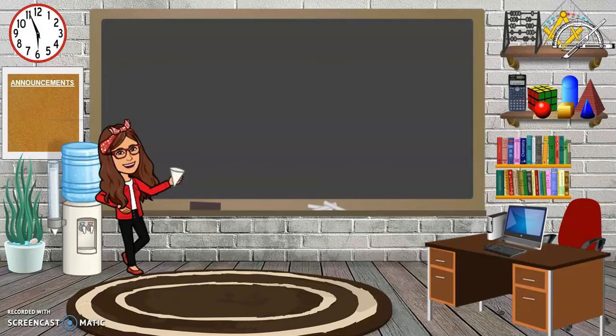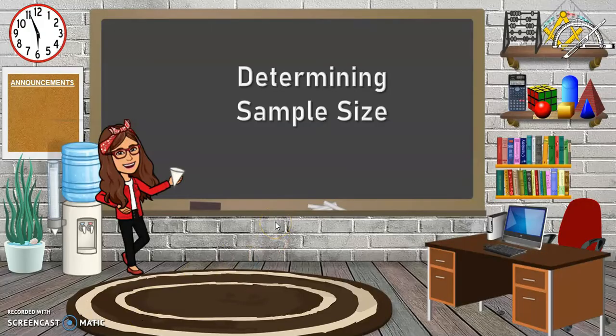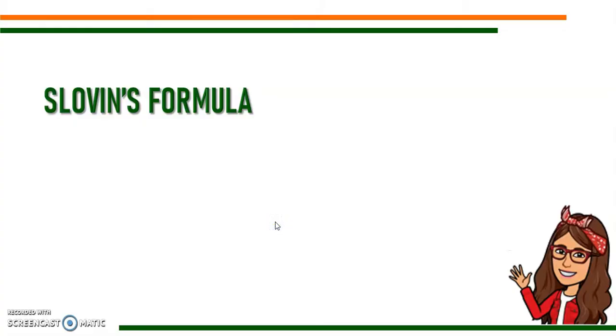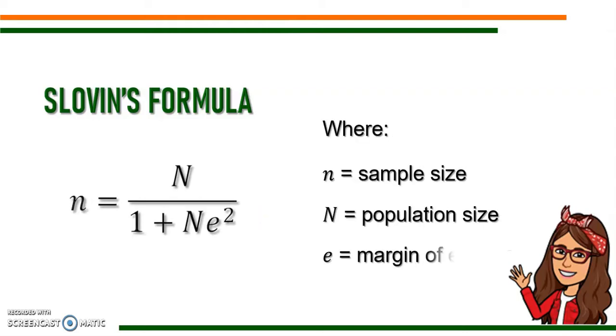Hi guys, so today we're going to talk about how to determine the sample size with the given conditions. Now let's start with the Slovin's formula. Do you know that to get the sample size given the target population and the margin of error, we can use what we call as the Slovin's formula. In the given formula, lowercase n is the sample size, uppercase N is the population size, and E is the margin of error.